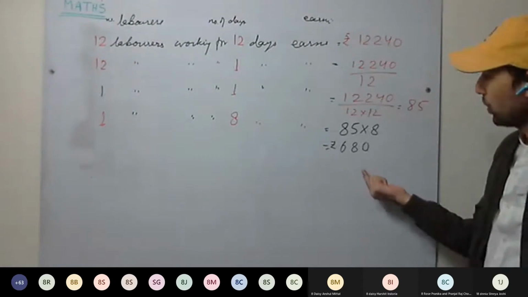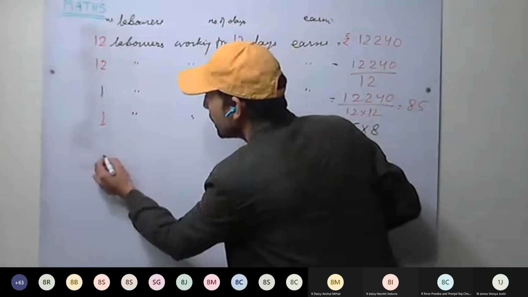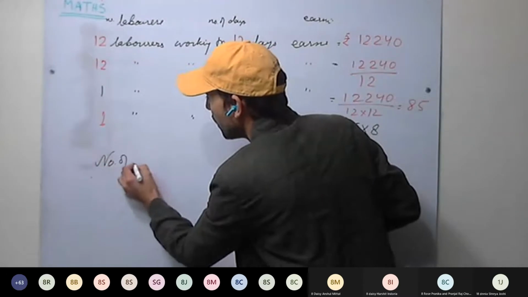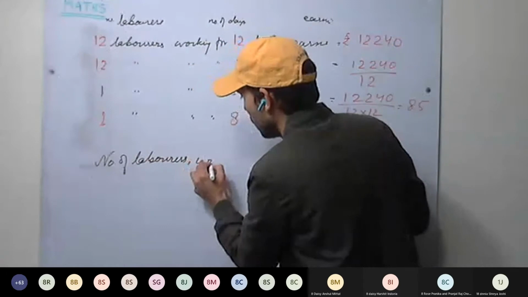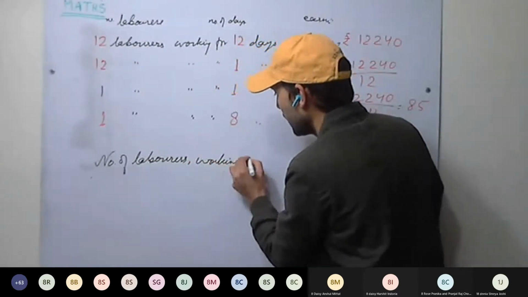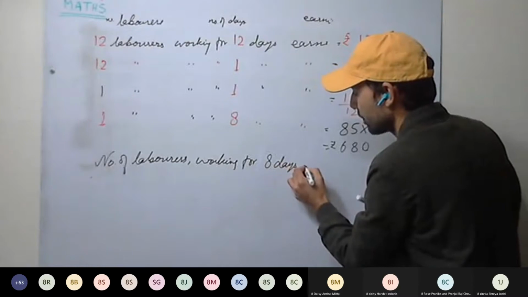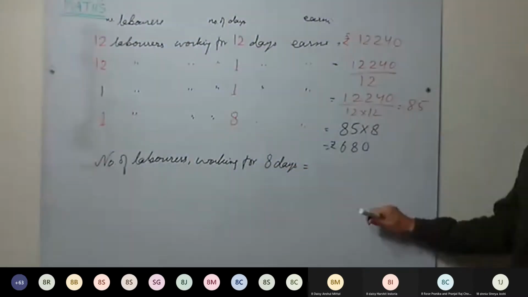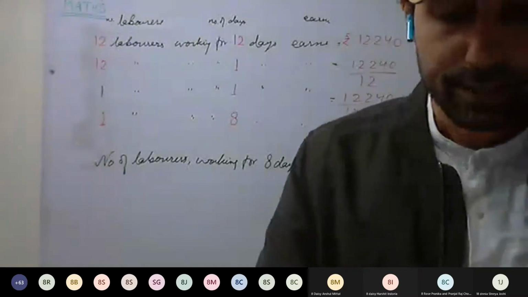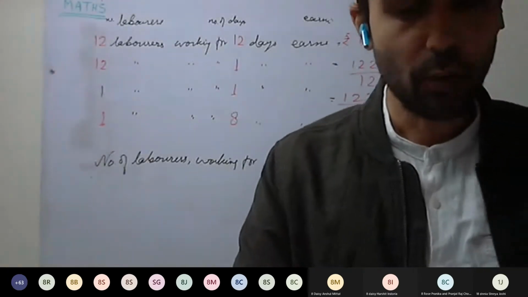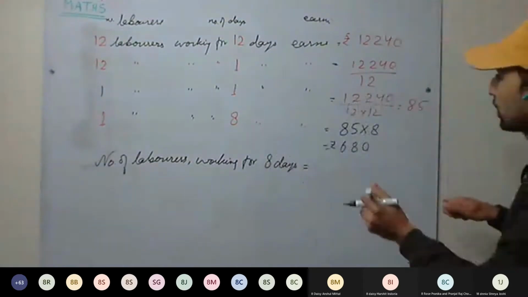And we have to find the number of laborers working for 8 days. The total earning is 6800. In the question it is given, we have to find how many laborers can earn 6800 in 8 days.